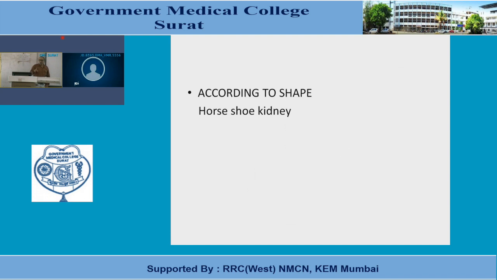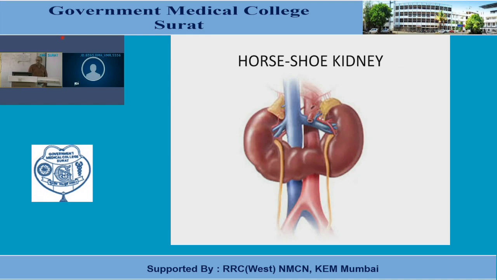Next anomaly is according to shape. The shape of the kidney, which is normally bean shaped, that differs. Here in this figure, the very common anomaly in the shape is the horseshoe kidney. So here in this image, one can notice that the lower poles of both the kidneys are fused, having the appearance of a horseshoe. So this type of kidney is known as the horseshoe kidney.